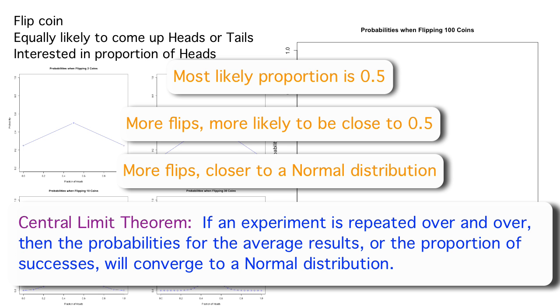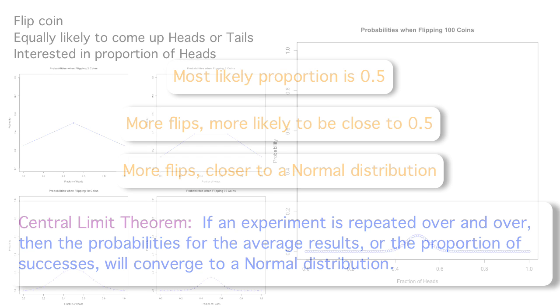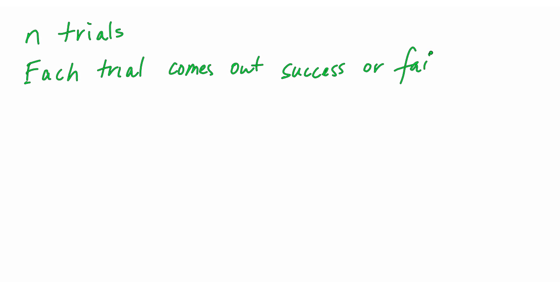Let's introduce some more general notation that we can apply to measuring the proportion of heads when flipping a coin, but we can also use it for studying other proportions, even proportions that might not be 1/2 or 50-50. Here's our general notation. We're going to suppose that we'll carry out n trials, each of which randomly comes up either a success or a failure, and it comes up a success with probability p.